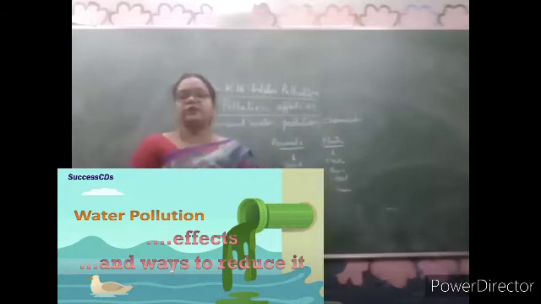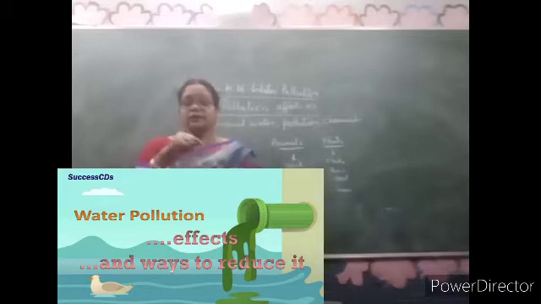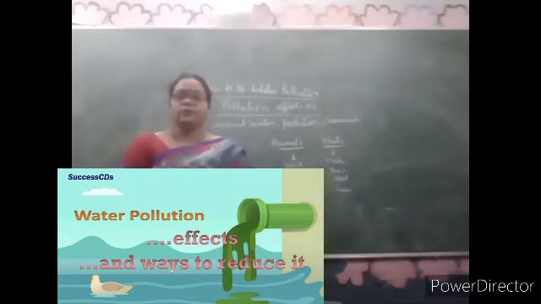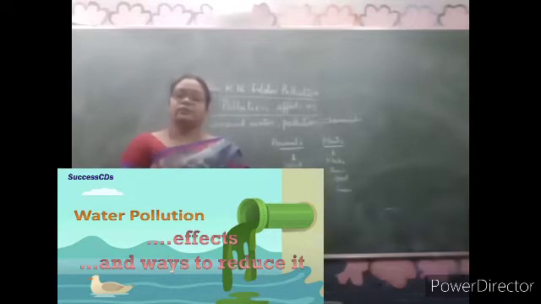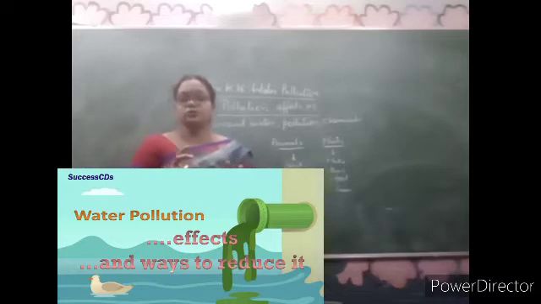Today's class will further learn how this polluted water is going to affect life on the earth. For example, we learned about the river Yamuna also. Suppose a river is flowing in our city and it is completely polluted by various activities. You have seen picnickers throwing trash, oil from vehicles, and people washing clothes in the river. Soap and chemicals are mixed and the water is polluted. Now what will happen if that water is used by people, animals and plants? That's what we are going to learn.